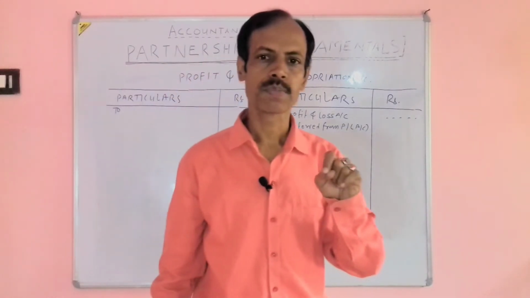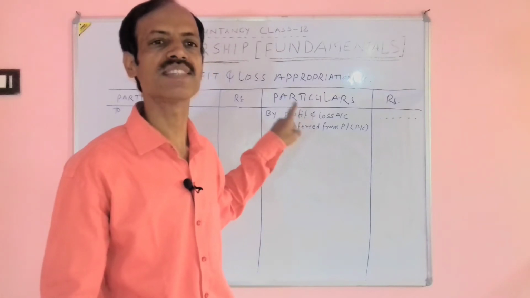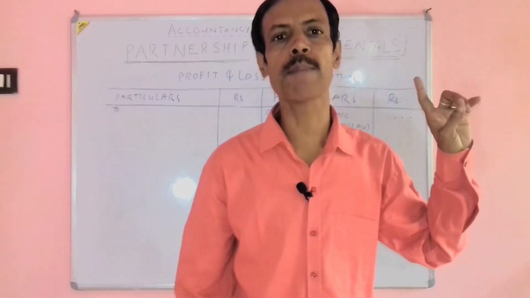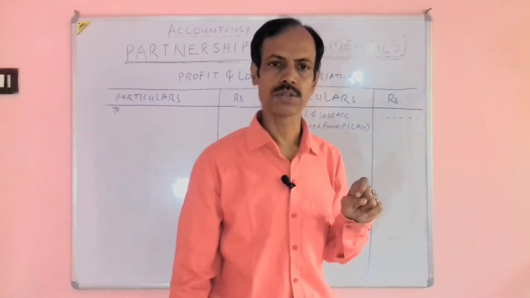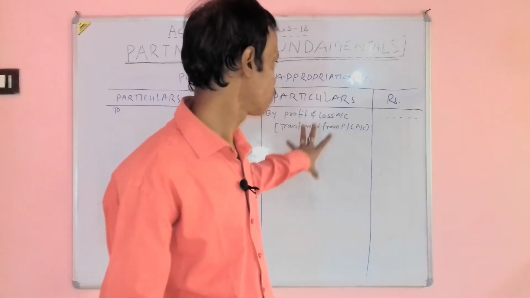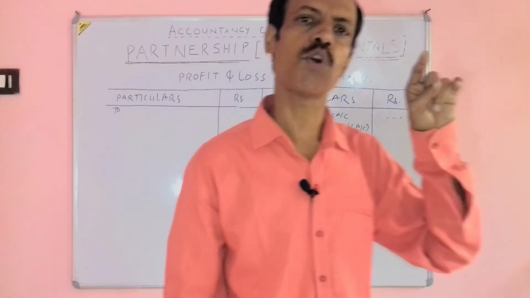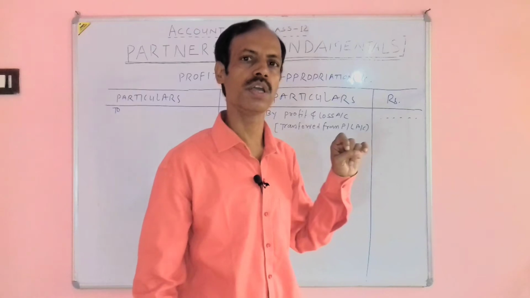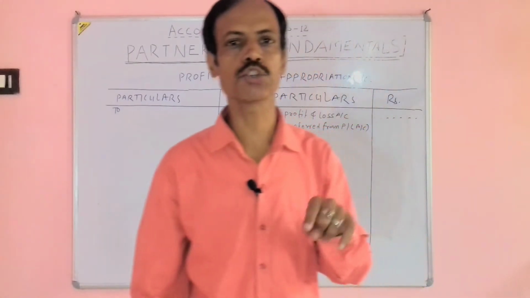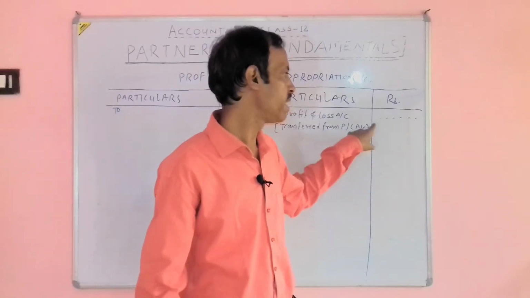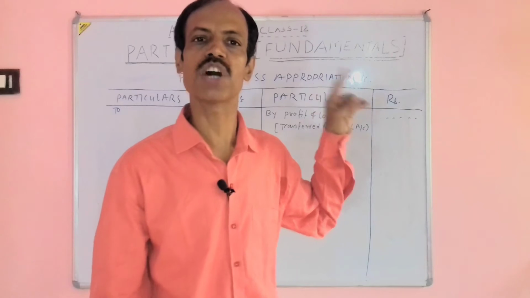One more thing, this profit must be before charging everything, before appropriating anything. It means the profit which is directly transferred from profit and loss account. But if it is written that the profit as disclosed is after debiting partner's salary, after providing interest on capital, it will be added back here. It means this profit must be before charging everything.